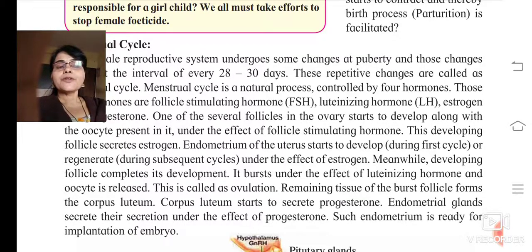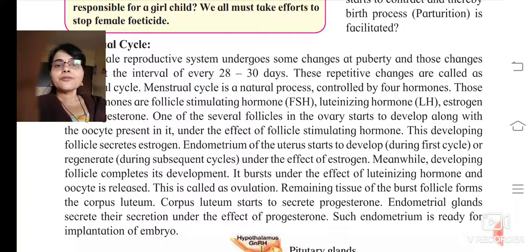Now, during that time the follicle completes its development, okay. Once the follicle completes its development, it is going to burst open. Then the oocyte which was present inside this follicle is going to be released. The material which is left over, the remaining part of the tissue, forms the corpus luteum.